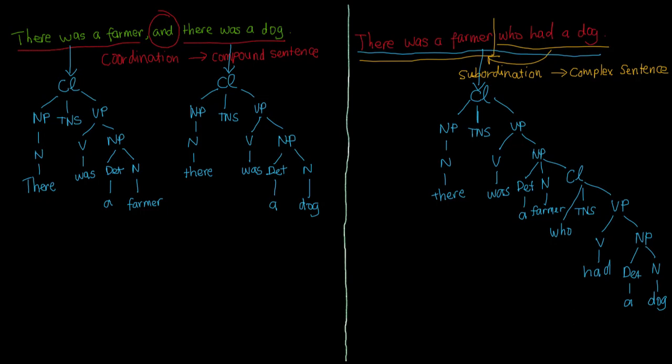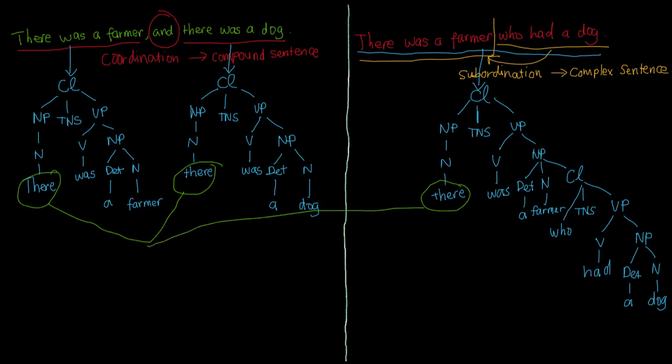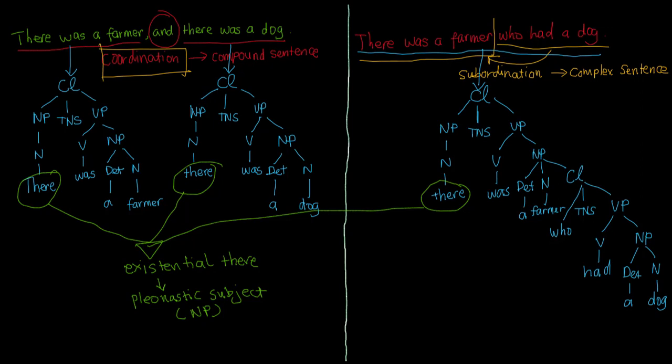Up to this point, there's one important thing that needs to be noticed. Within the two sentences, we have there as the subject of the clauses. There here doesn't refer to locative there, rather it refers to an existential there, which is a noun phrase which functions as a pleonastic subject. From the diagrams, then, what can we see as the difference between coordination and subordination?